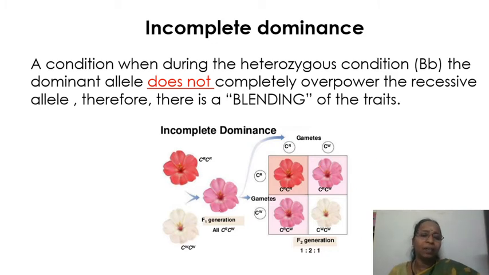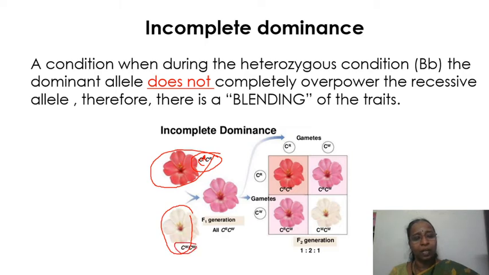The example given is flower color. Here the flower is red in color and this flower is white. Here we are not writing capital R. Capital R means red becomes dominant, right? Then we would have to write a small r for white. But in this case, red is not dominating and white is not receding, so we are not going to denote it like this. Rather, it is the color of the flower. This is a pure breeding red flower, which when selfed gives rise to only red flowers, and this when selfed will give rise to white flowers.